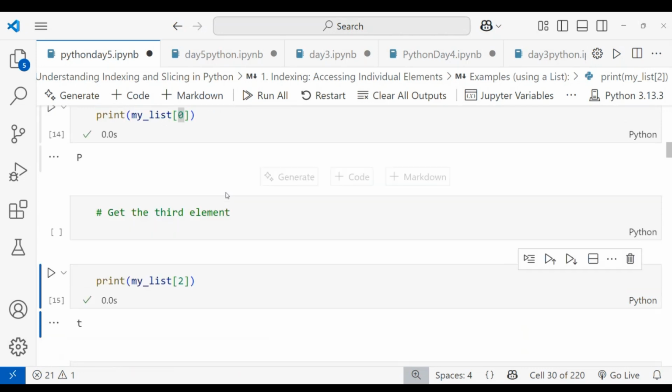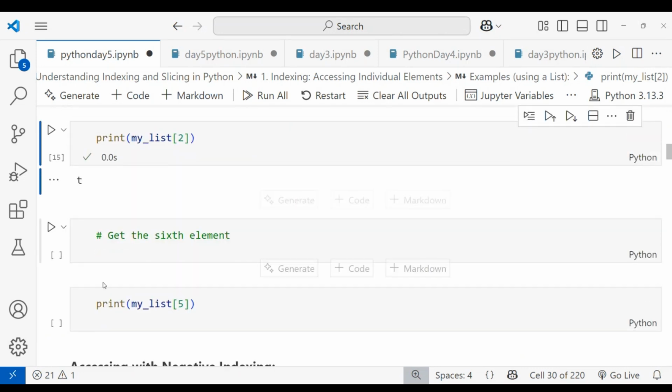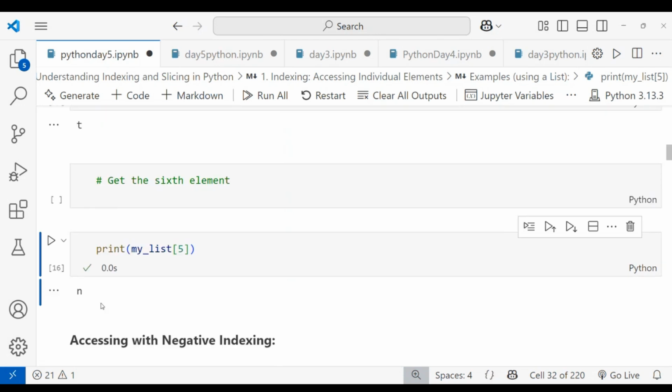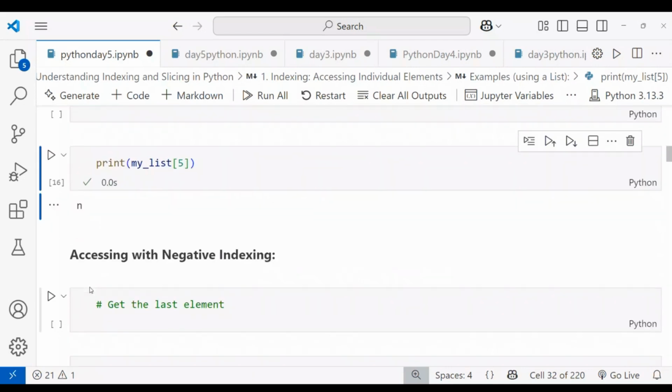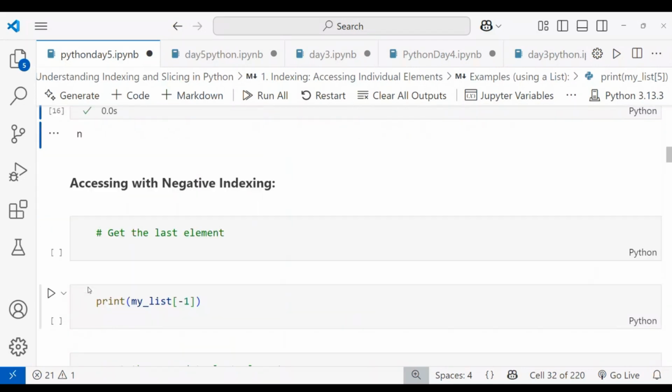To get the sixth element, which is index 5, you can see I'm getting N. This is how to access values in the list. Coming to access with negative indexing, when I give minus 1, I'll get the value